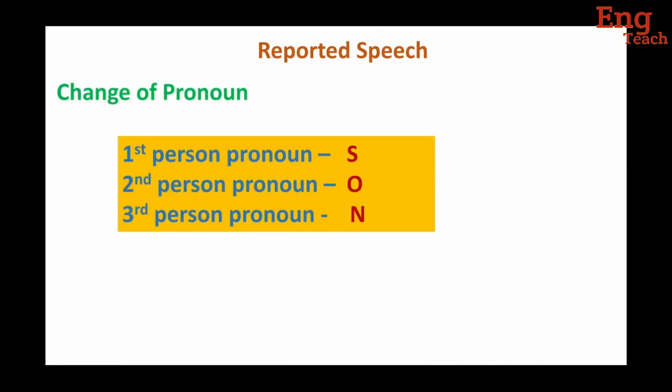It means first person pronouns change according to the subject. Second person pronouns change according to the object. Third person pronouns have no change. It means this is S, O, N, "SON". We can change pronouns according to SON.